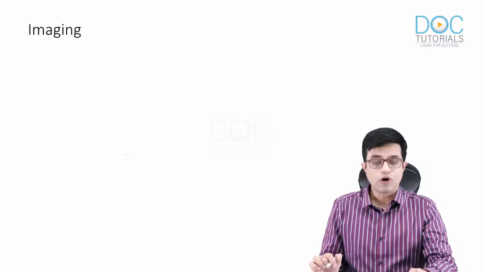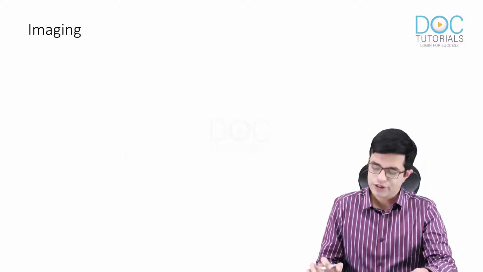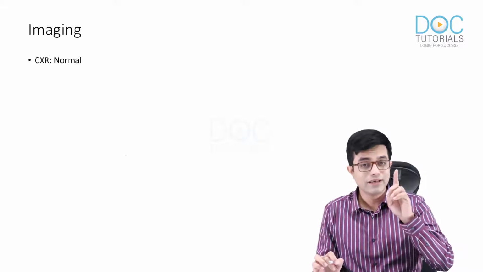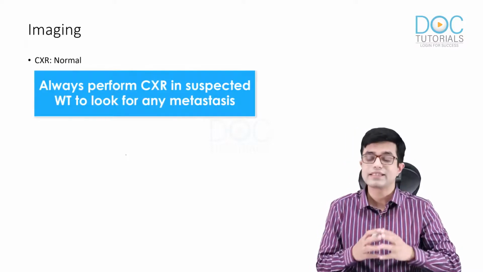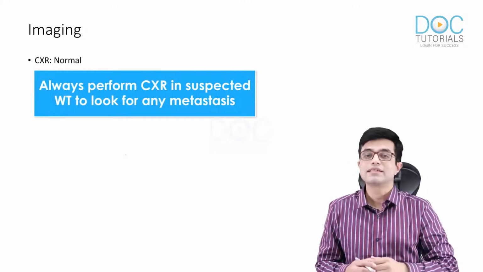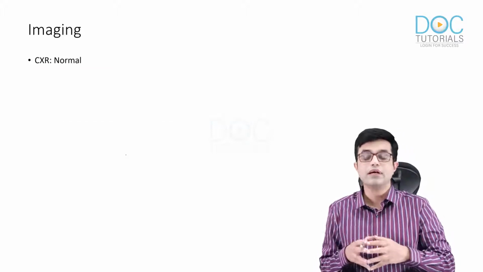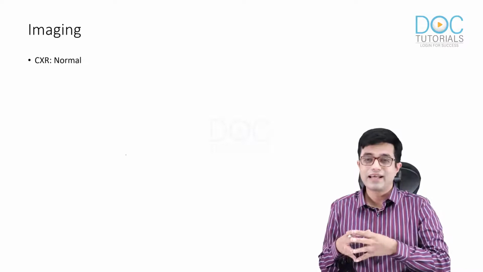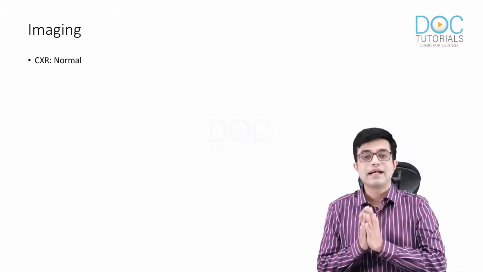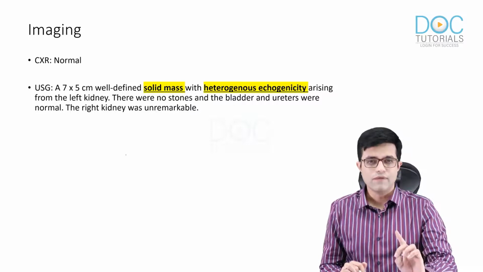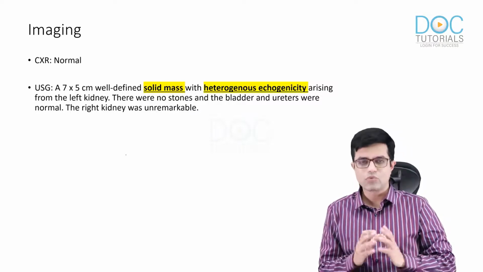Further, we performed imaging or radiological investigations. Chest X-ray was found to be normal. Whenever you are suspecting Wilms tumor, you should always get a chest X-ray done, because lung metastasis is very common, and Nelson says almost half of the children, if they present a bit late, can have pulmonary metastasis at the time of presentation. Ultrasound was very valuable here. I'll talk about why it was.